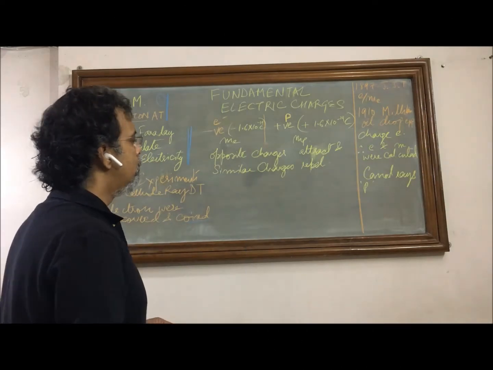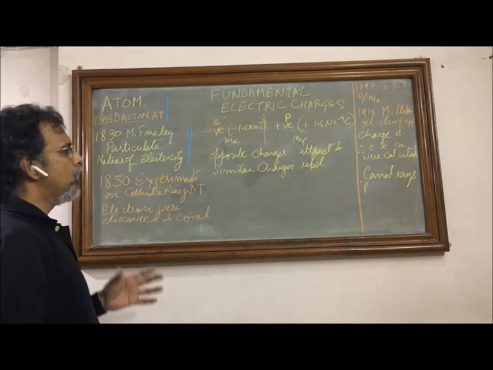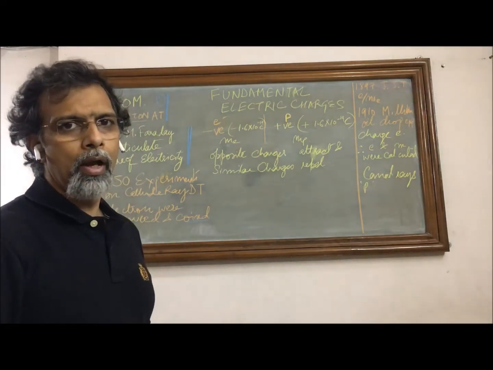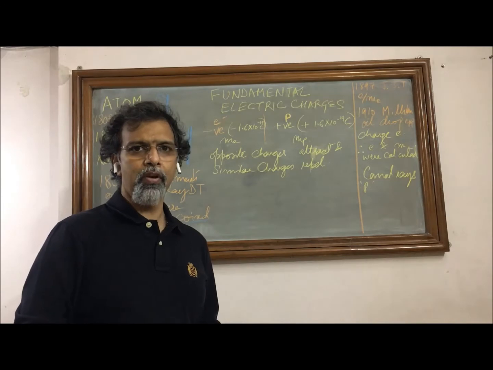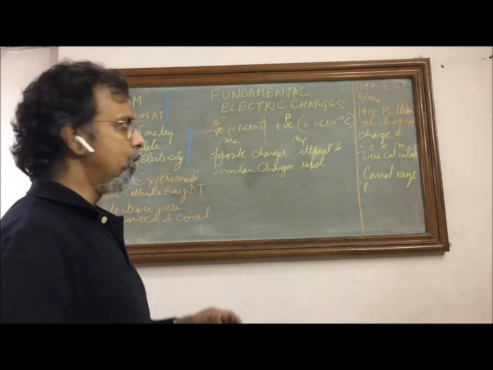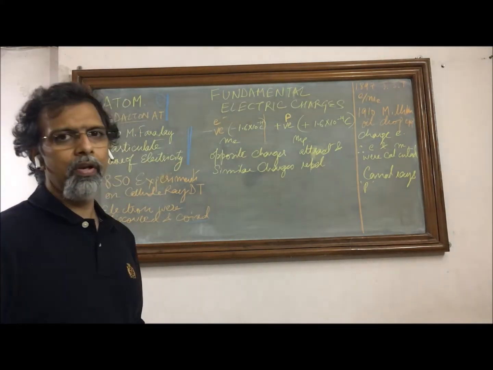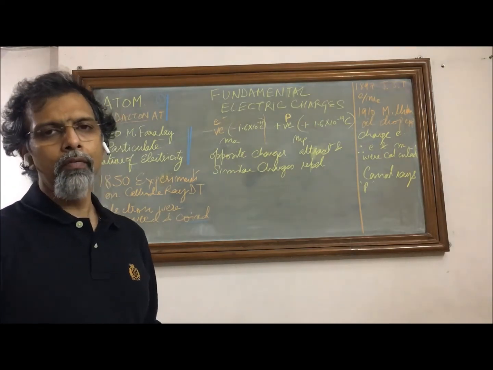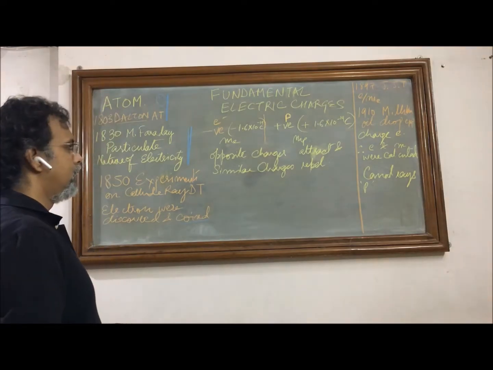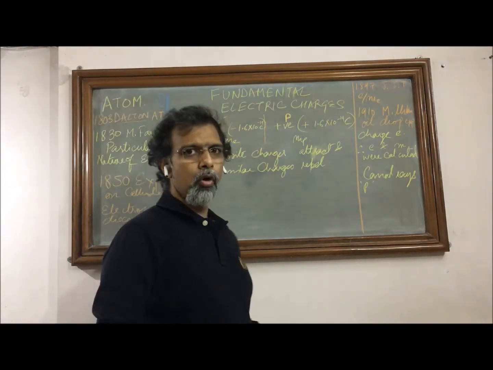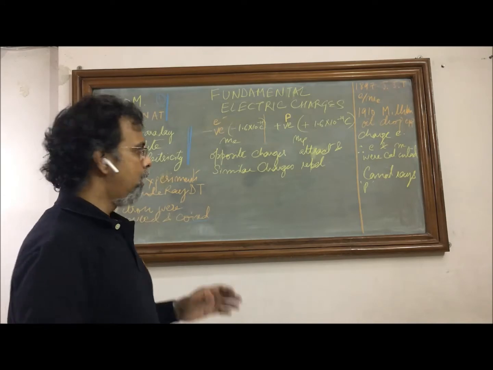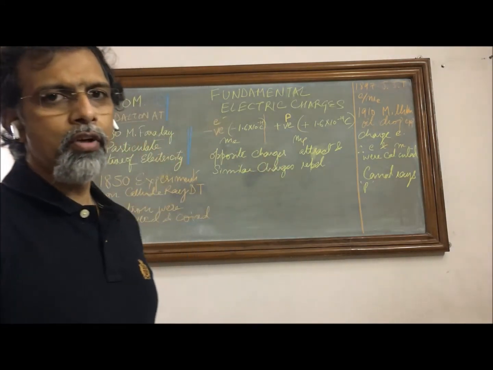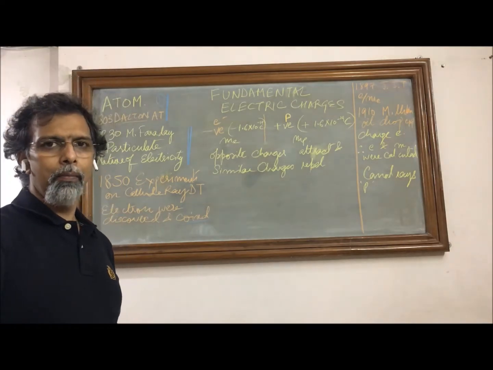The idea is to understand that the subatomic particles were discovered later, but the electrical phenomena, especially the frictional electricity, was known before the discovery of the fact that atom is divisible and we have subatomic particles. Now, the atom as a whole is neutral, and after all these experiments it was found that negatively charged particles, electrons, are available in the atom.